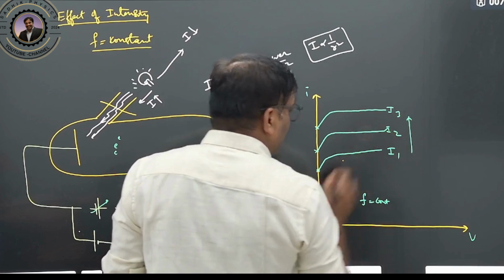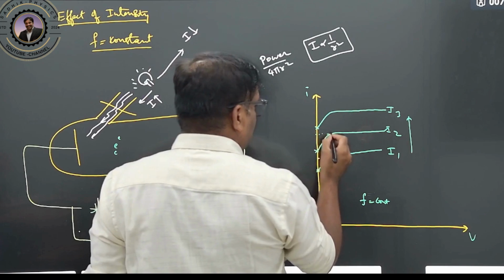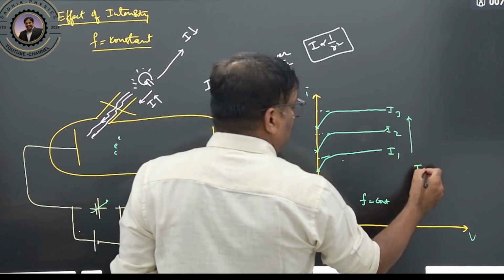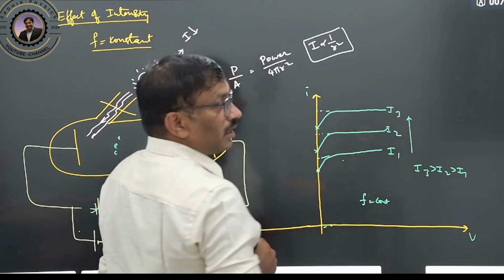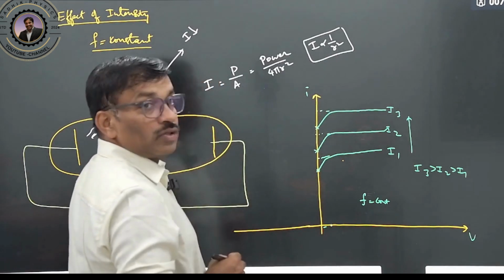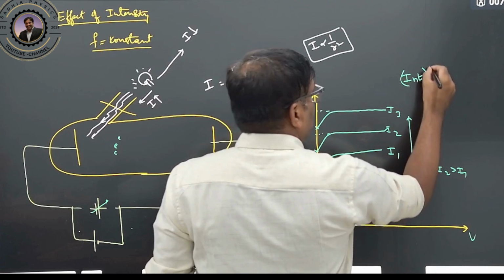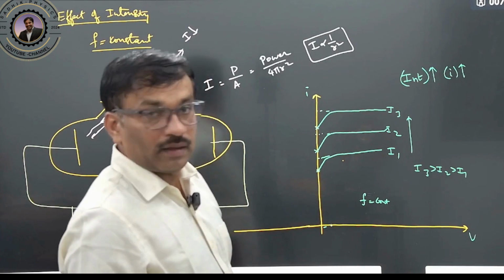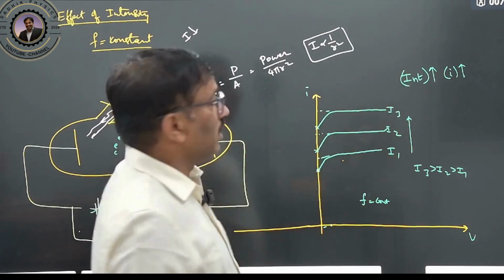If I am increasing the intensity, what will happen to this current? We can call it the saturation current, right? As intensity increases, I3 is greater than I2, which is greater than I1. When intensity is increasing, the current is increasing. So what you understood now is that if intensity increases, current also increases.